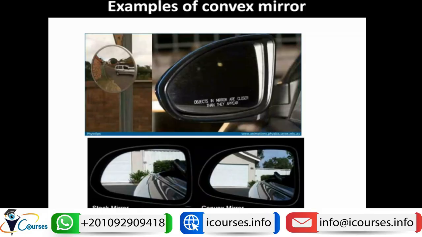So for example, if we have a normal plane mirror in the side of the car, you can see that there are magnified images. So you can see the grass here and you can see the grass here, but you can't see a large field of view. But if we substitute it with a convex mirror, you will have a smaller image. So you see the grass becomes smaller, and this grass also becomes smaller, and you are able to see a larger view. So you can see this house, and you can see these trees, and you haven't been able to see this tree before.